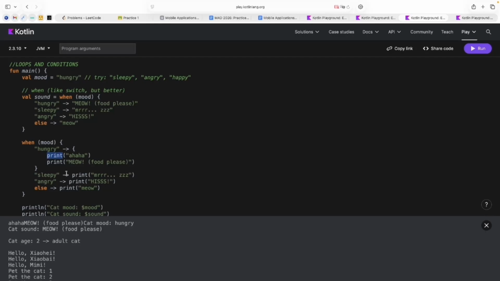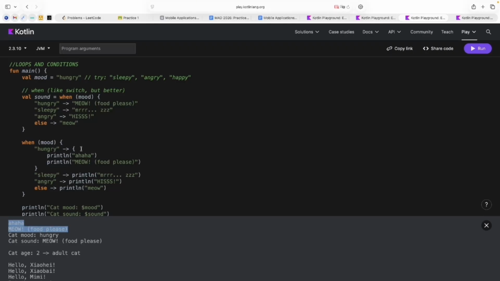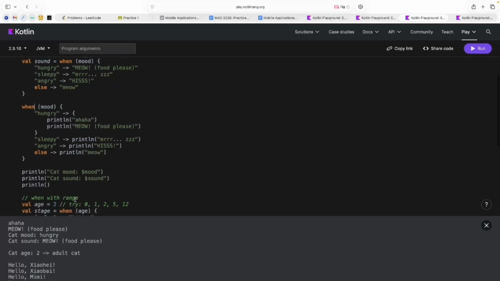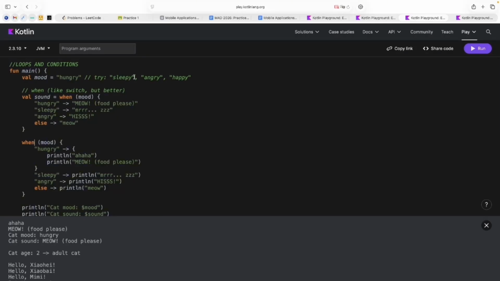Print means that I will print everything in one line. That's why, of course, it's better to use println, just because it's easier to read information when every fact is on a special line. And here I have more than one line in the case of my switch. Of course, it's when, but if you in your other language think about it like a switch, I think it's the same. Then maybe it's time to change the mood of my cat and run the code.